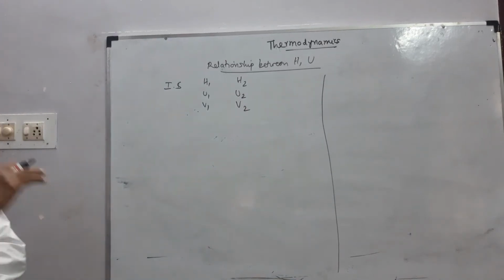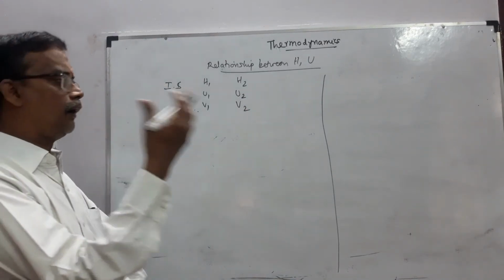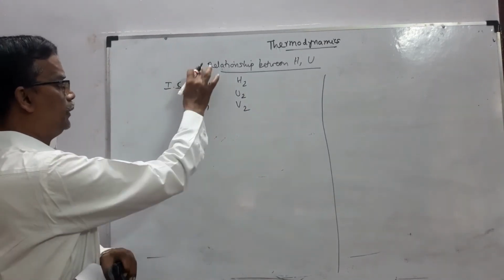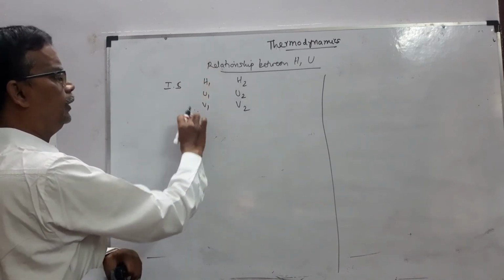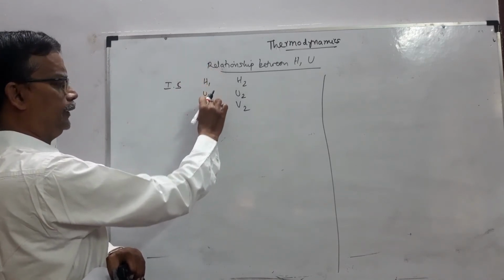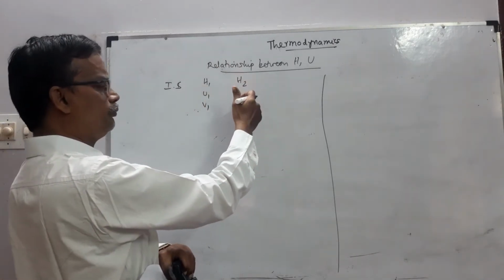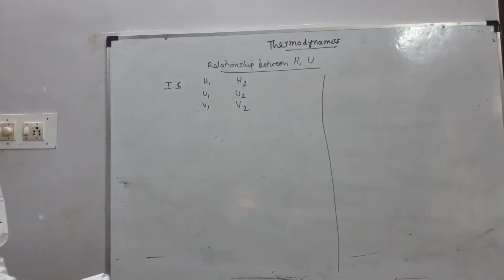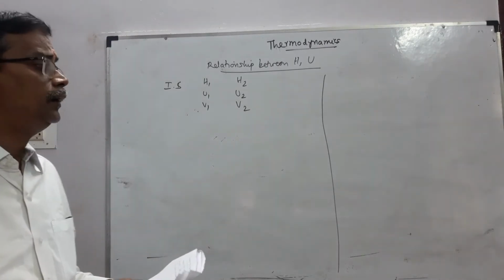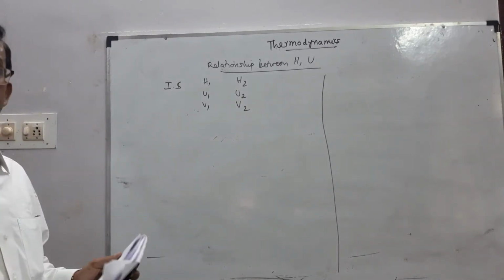The change in enthalpy is calculated as follows.